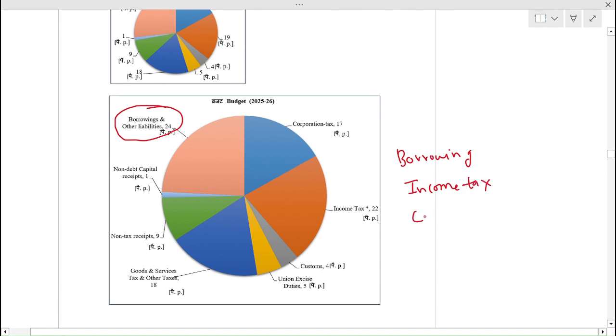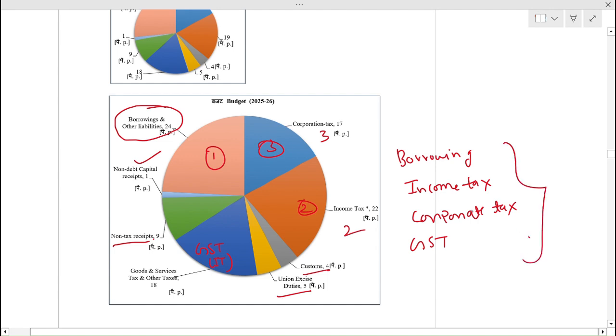Then corporate tax. Then fourth, GST. GST is an indirect tax. And some other indirect taxes, union excise, customs, non-tax receipts, non-debt capital receipts. But major portion: borrowing, income tax, corporate tax and GST.